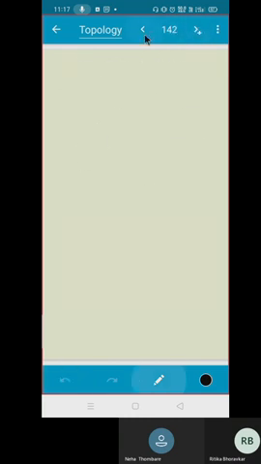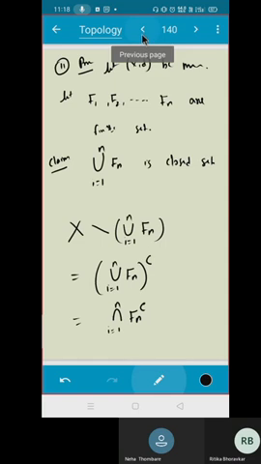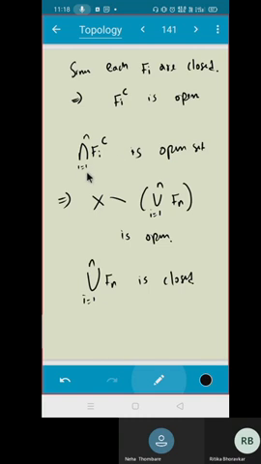Okay. Now I just want to know whether you are able to recall the proof. We are using here that a finite intersection of open sets is open. Do you recall the proof?